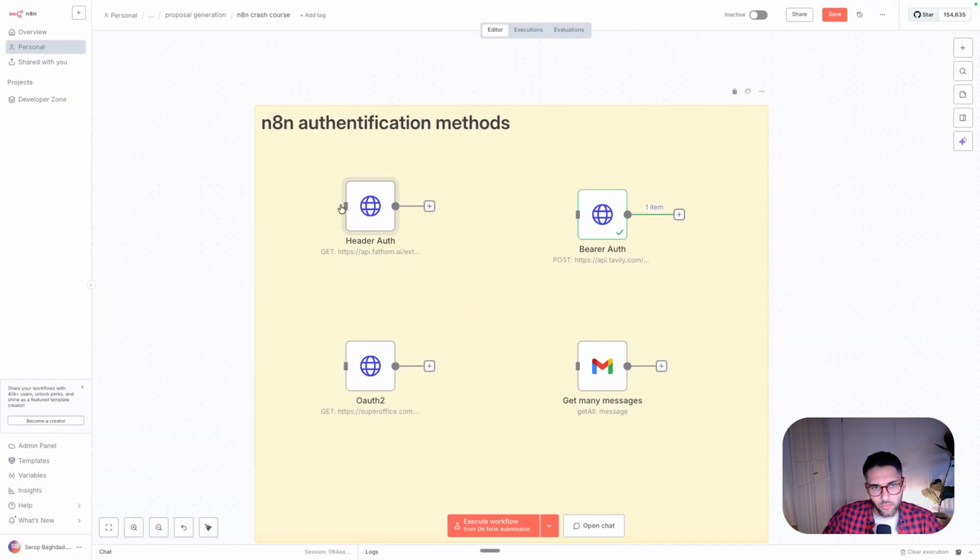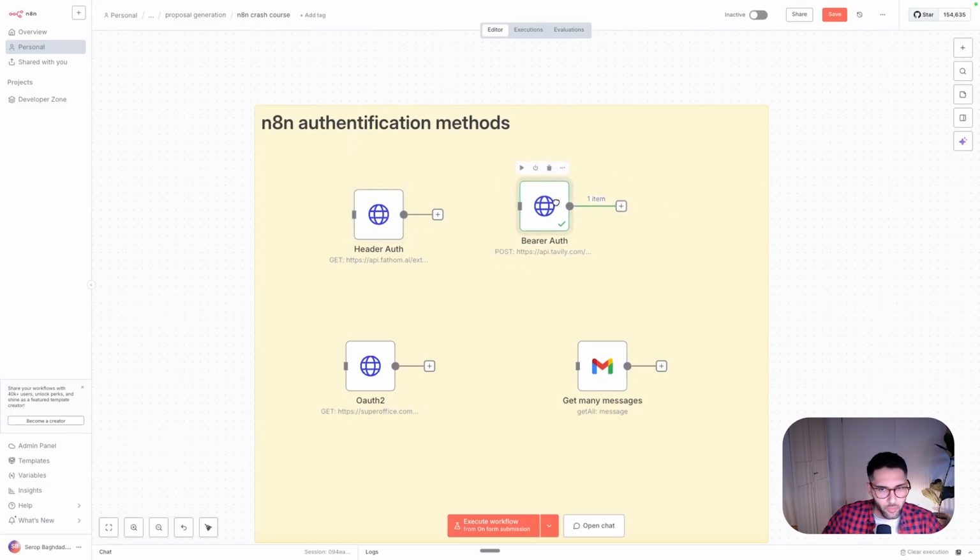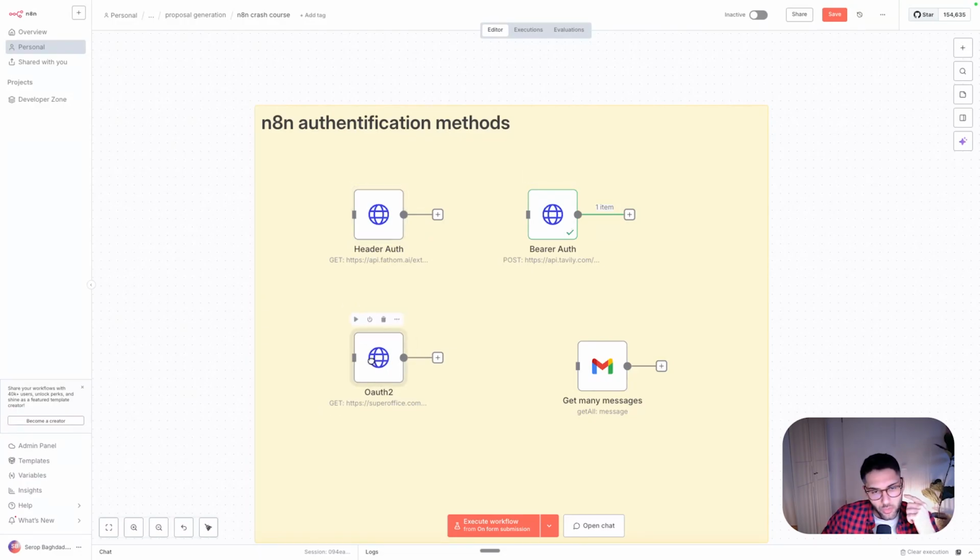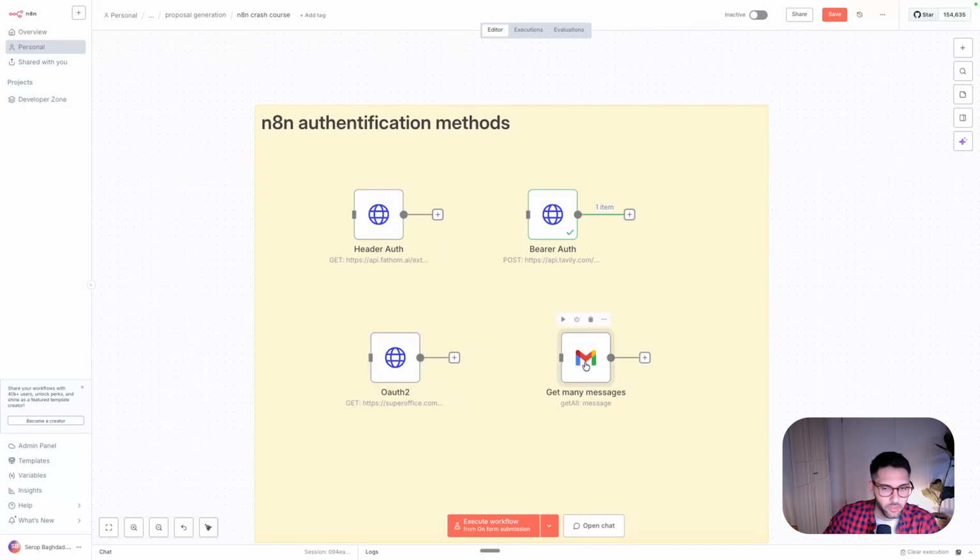Now, as you saw, these two have a bit of a limitation in security. If somebody has access to your key, or if you lost it, they can technically access your data. So right now, the most secure authorization and authentication workflow is OAuth 2, which is technically what most of these apps are doing.